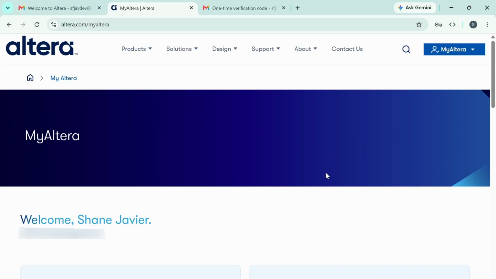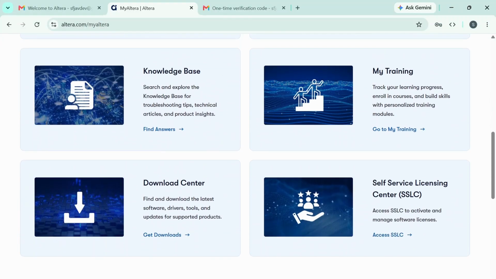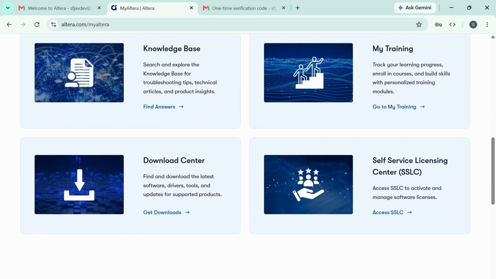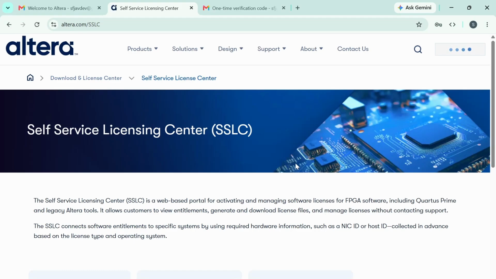After signing in, you just have to scroll down and look for the Self-Service Licensing Center tab, or card rather, and you just select Access SSLC. Just click on sign in.